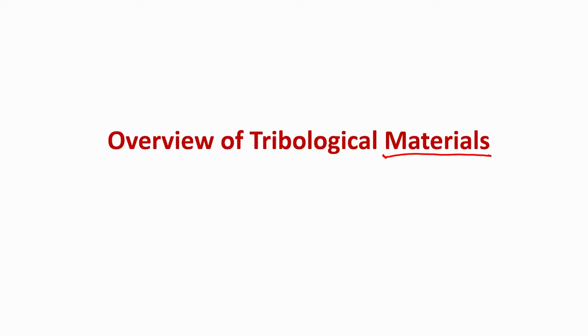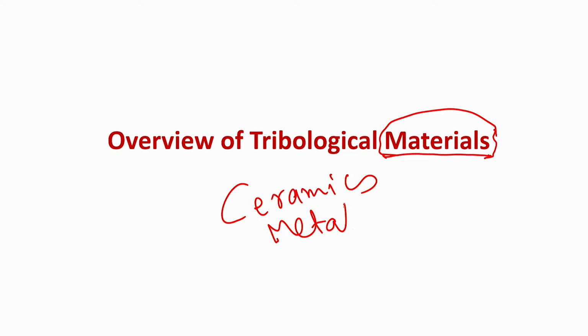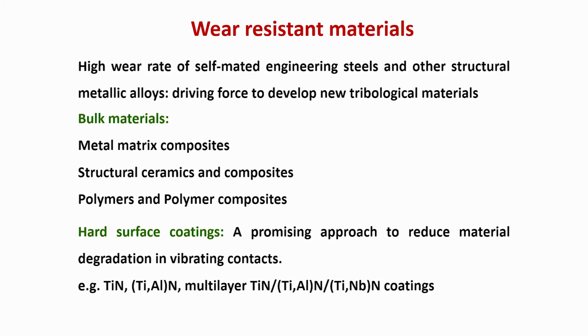So, in this lecture I will discuss some of the major materials which are used for tribological applications. This will be an extension of one of my earlier lectures, where I mentioned some of the generic material classes like ceramics, metals and polymers. We will see the different application areas where these materials are used to provide the desired wear resistance, or to reduce friction and wear.